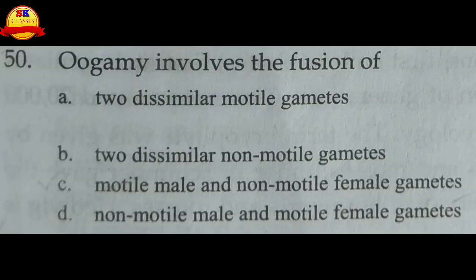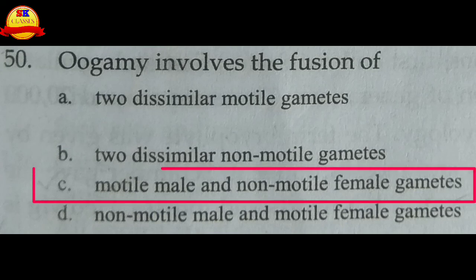Oogamy involves the fusion of gametes. In oogamy the gametes differ in shape and size. So here motile male and non-motile female gamete, that C is the right choice among all four choices.